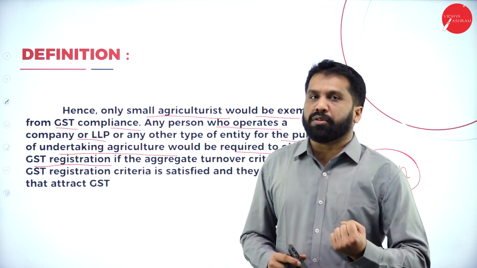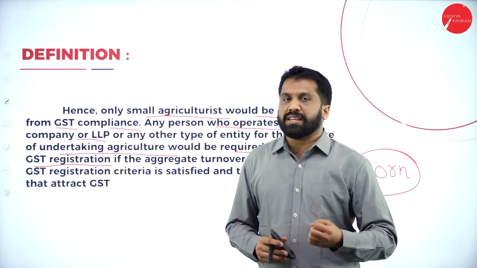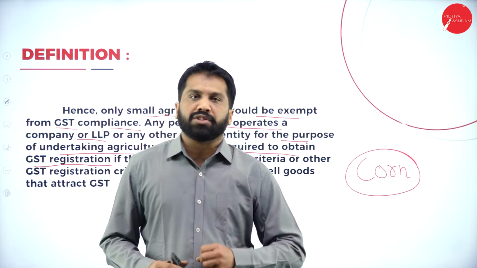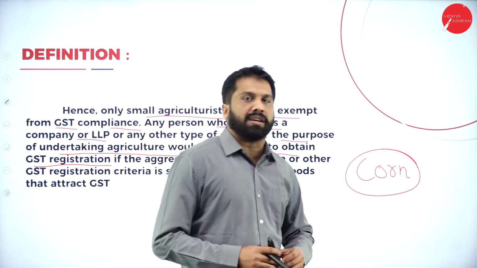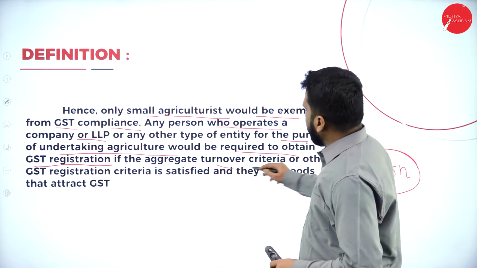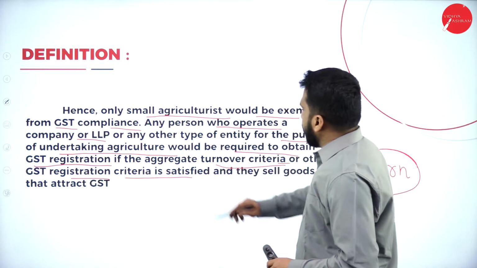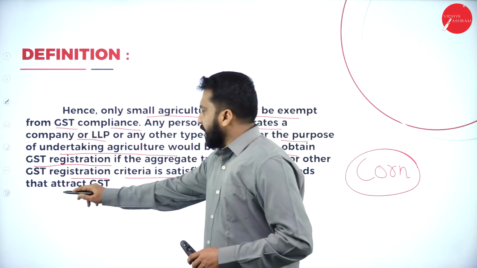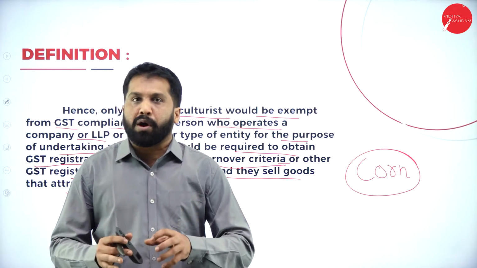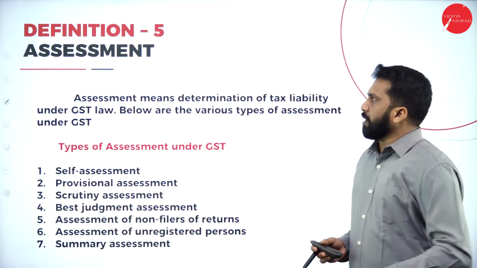Wheat is an agriculture product, but if you make it into powder and sell wheat powder, that comes under GST, as it is a food item, because whatever you have cultivated from the land, you have later altered. If you have done any alteration, then it will attract GST. You are supposed to register for GST if the aggregate turnover criteria or other GST registration criteria are satisfied and they sell goods that attract GST. As I told you, wheat cultivated and later made into powder and sold comes under the GST slab. So we are done with the fourth one.